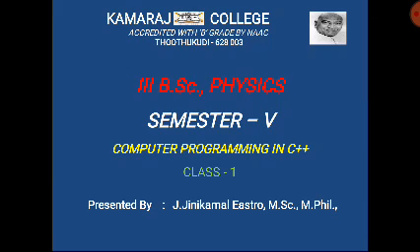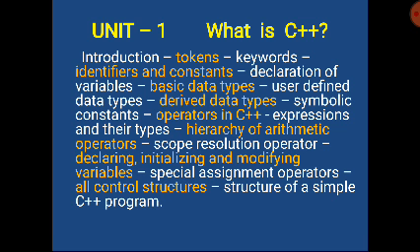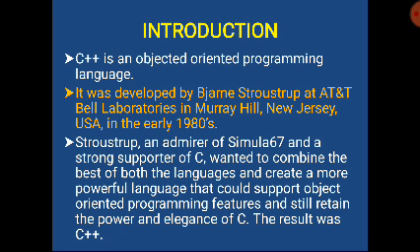Now we are going to see computer programming in C++ for 3rd BSc Physics students. Let's see Unit 1 first. What is C++? Introduction, tokens, keywords, identifiers and constants, declaration of variables, data types, operators in C++, control structures, and a simple C++ program. In this class, we are going to see introduction, tokens, keywords, identifiers, and constants. First, let us see introduction.